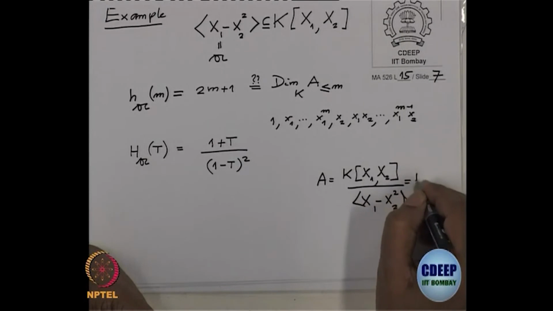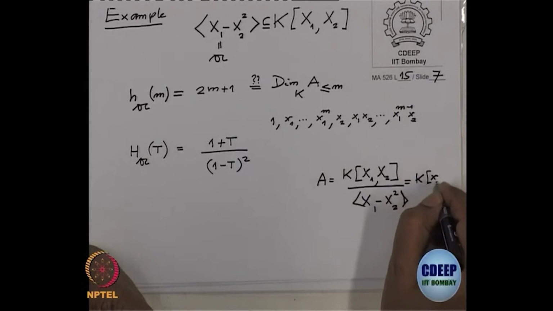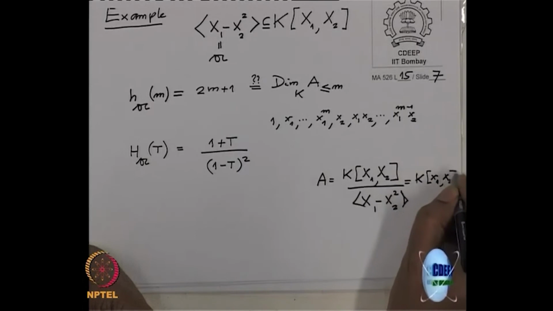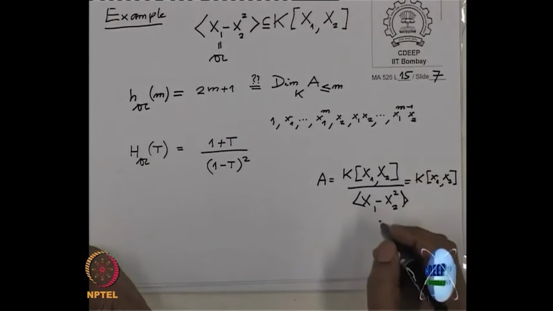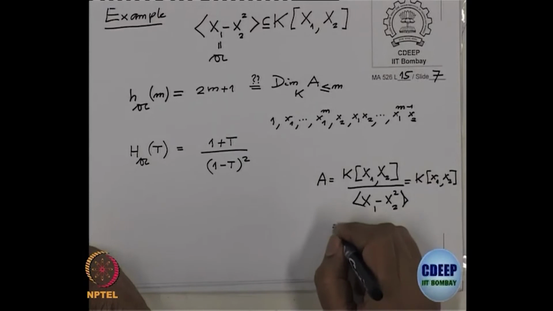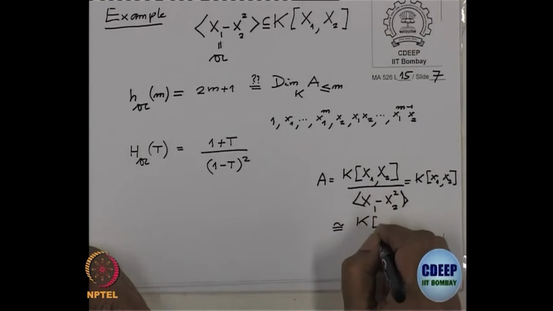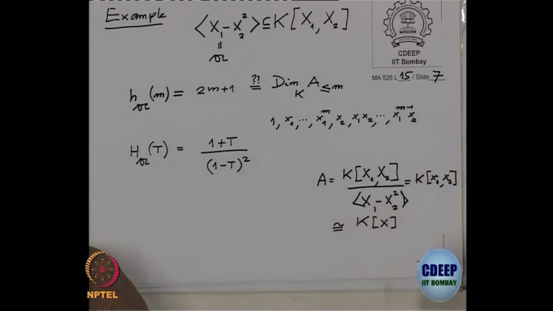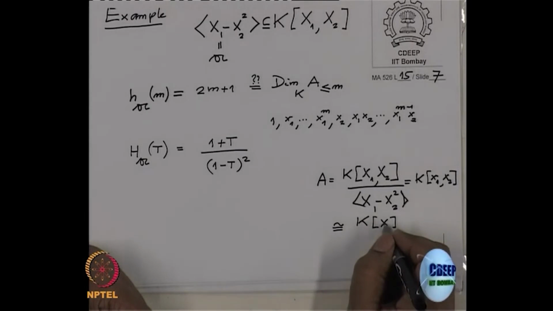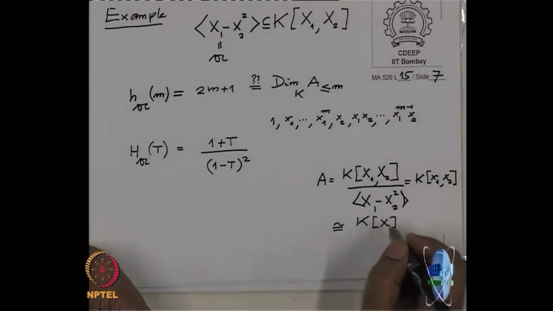But I could have also taken, this is also isomorphic to, just forget x1, so this is isomorphic to k[x] as an algebra.